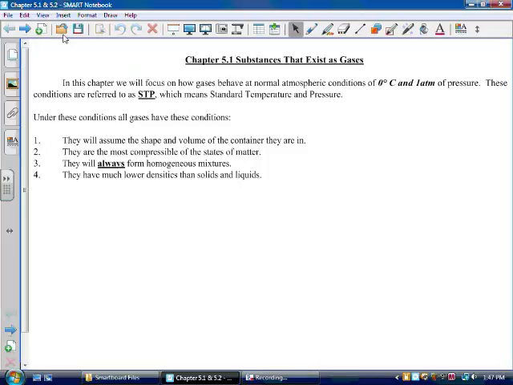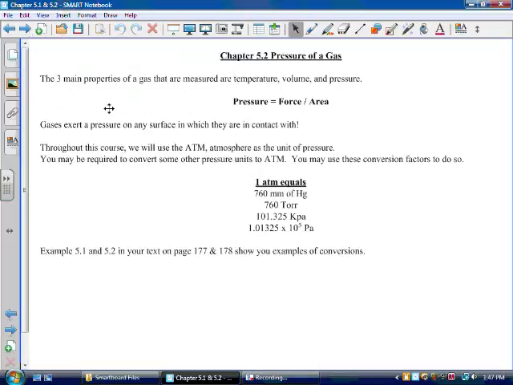Now that we've talked about what gases are, let's look at the properties that we measure with a gas. Again, let's compare it to the solid and liquid phases. In the solid phase, generally we made measurements in grams of matter. In liquids or in solution phase, we can still use grams when we're making a solution, but for the most part we talk about volume and molarity as our measuring numbers. In gases, there are 3 main properties that we measure: temperature, volume, and pressure.